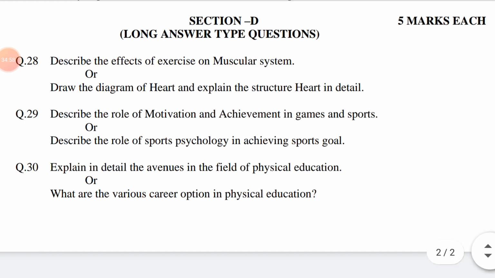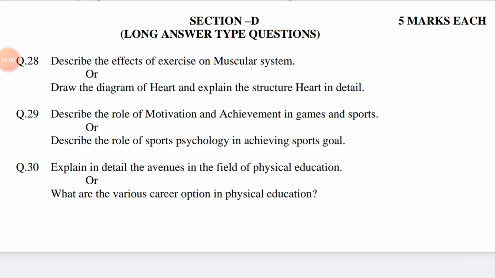Or what are the various career options in physical education? What means asking for information. Various means many. Career means profession, occupations. Option, choice, alternatives. This question is also related to chapter number 4, career aspects in physical education.